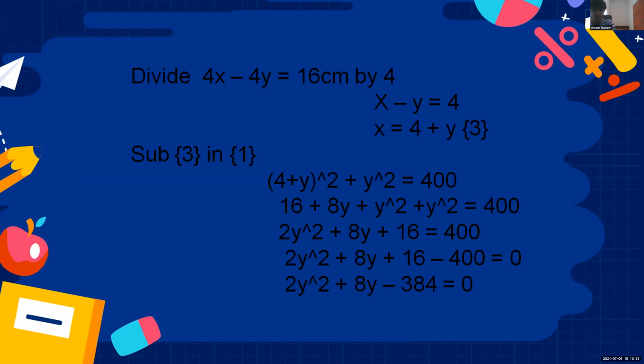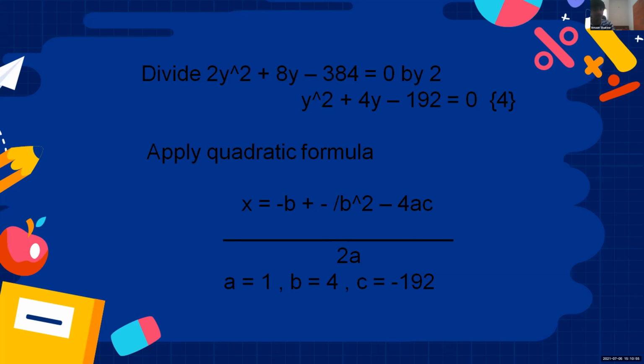Now we can add those y square and it will become 2y square plus 8y plus 16 is equal to 400. So to simplify it, we can do 2y square plus 8y plus 16 minus 400 is equal to 0. So it will become 2y square plus 8y minus 384 equal to 0. Now we have to divide by 2 because 2 is common in these terms, and it will become y square plus 4y minus 192 equal to 0.